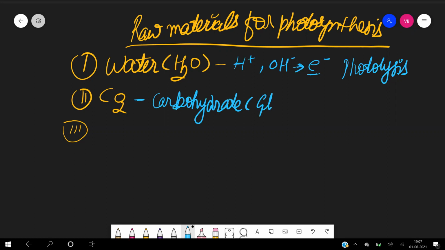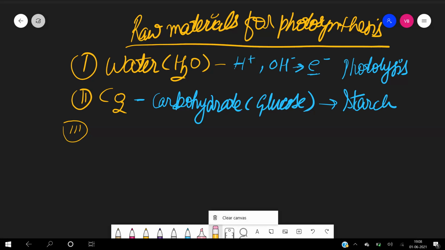The simplest carbohydrate which is formed inside the plant is glucose, and later on it will be converted into starch. Okay.